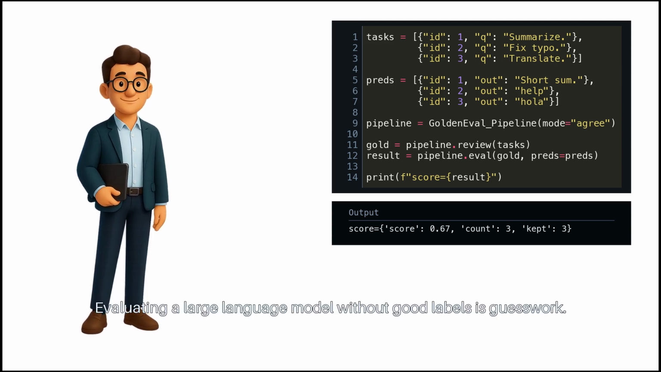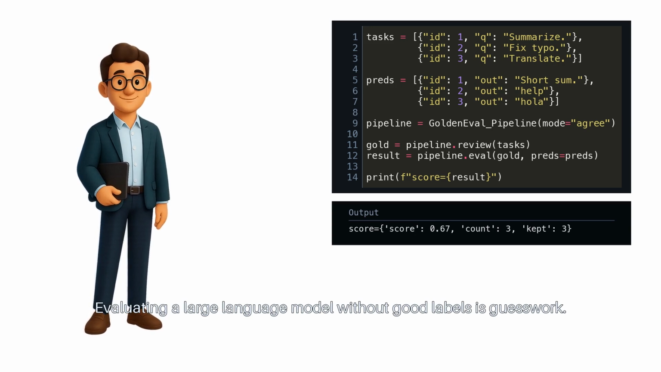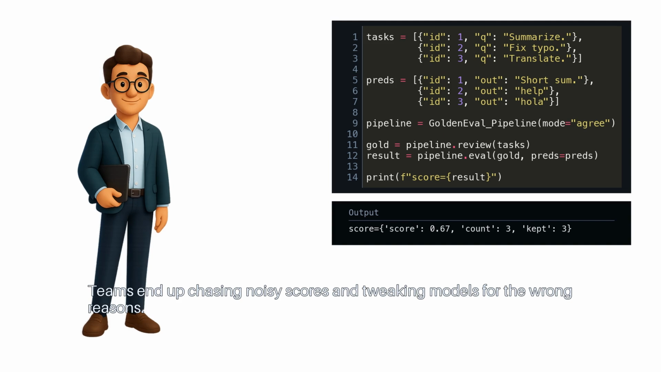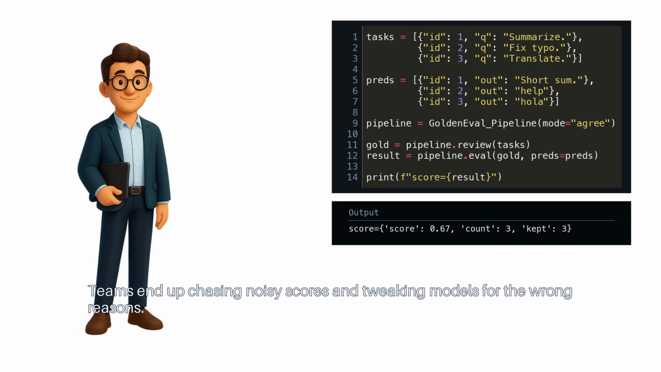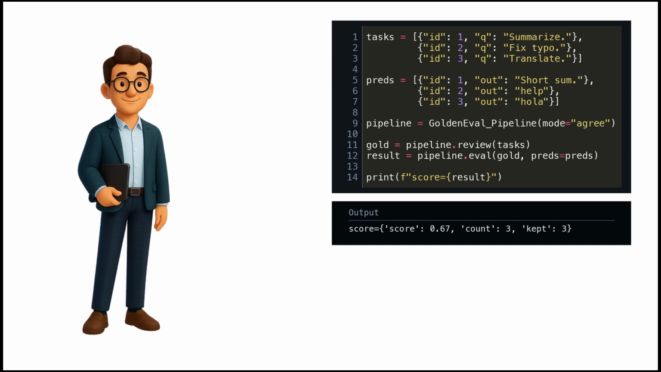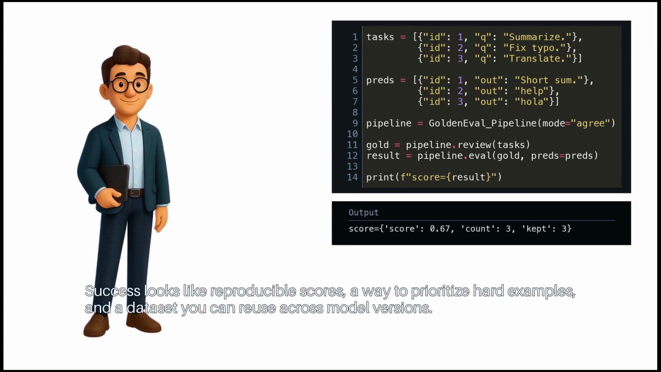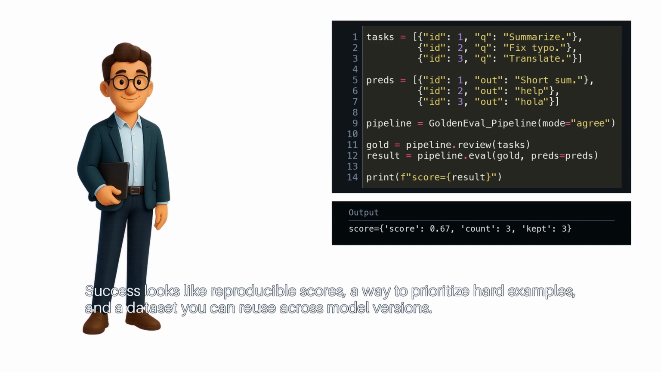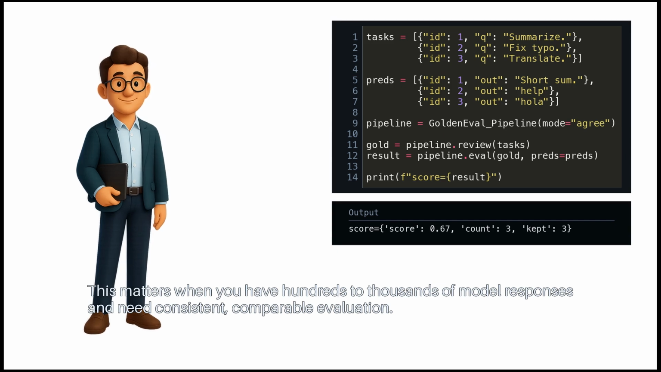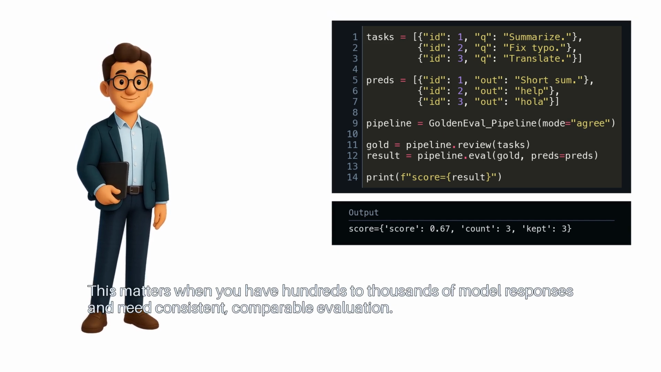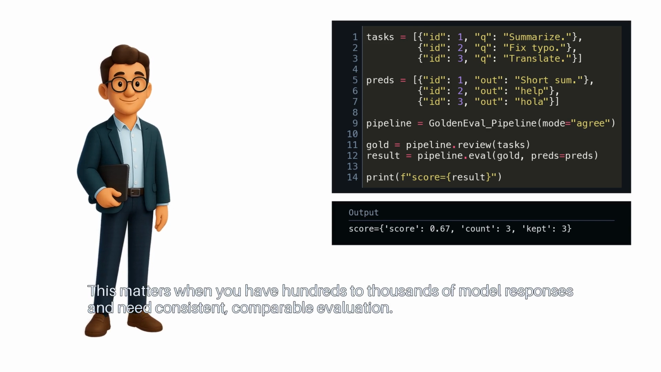Evaluating a large language model without good labels is guesswork. Teams end up chasing noisy scores and tweaking models for the wrong reasons. A scalable human labeling workflow solves that by turning human judgments into a stable, golden set you can trust. Success looks like reproducible scores, a way to prioritize hard examples, and a dataset you can reuse across model versions. This matters when you have hundreds to thousands of model responses and need consistent, comparable evaluation.